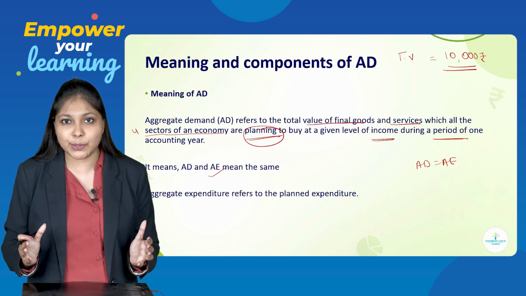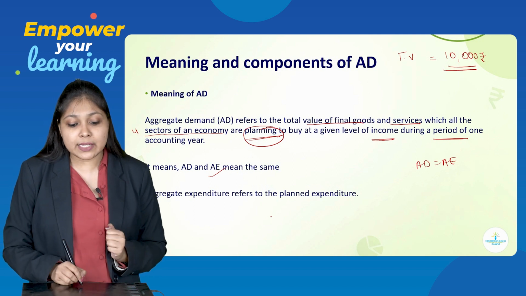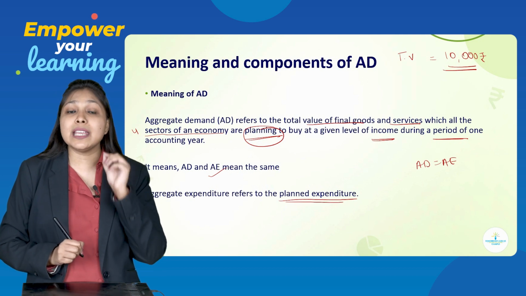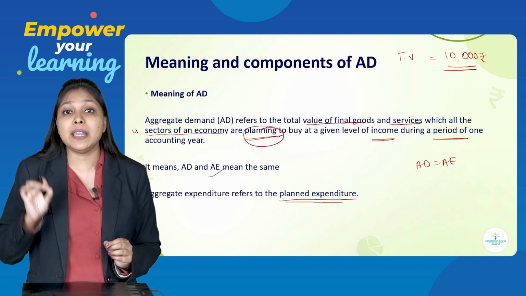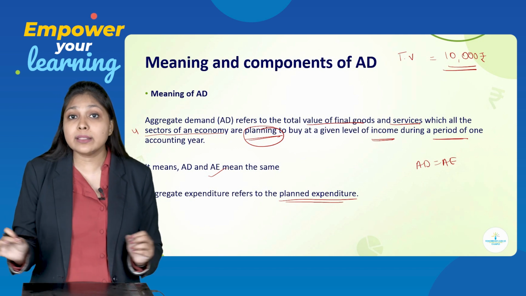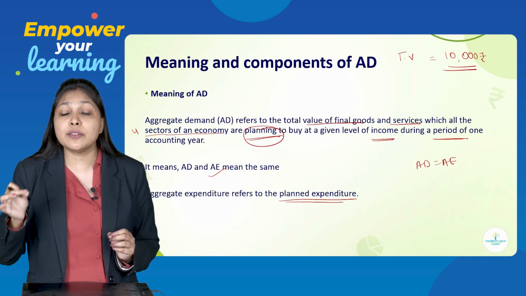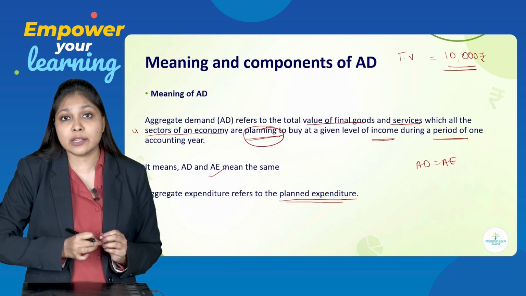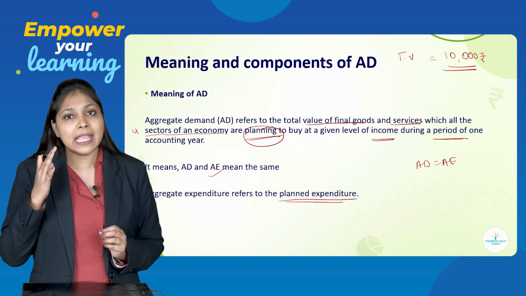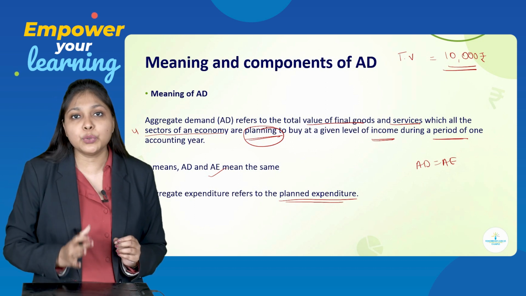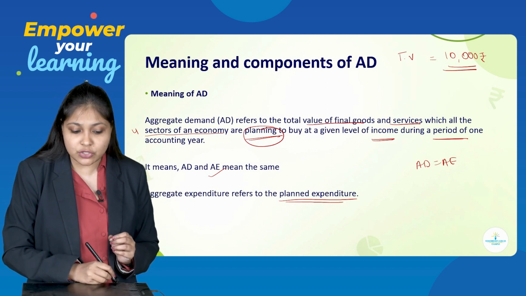Yes, definitely you can. So, aggregate expenditure refers to planned expenditure. So, aggregate expenditure is nothing but your planned expenditure. It is not the actual expenditure. It is just the planned expenditure which the four sectors of the economy have planned. They have not actually done that transaction. They are just planning to do that kind of expenditure.